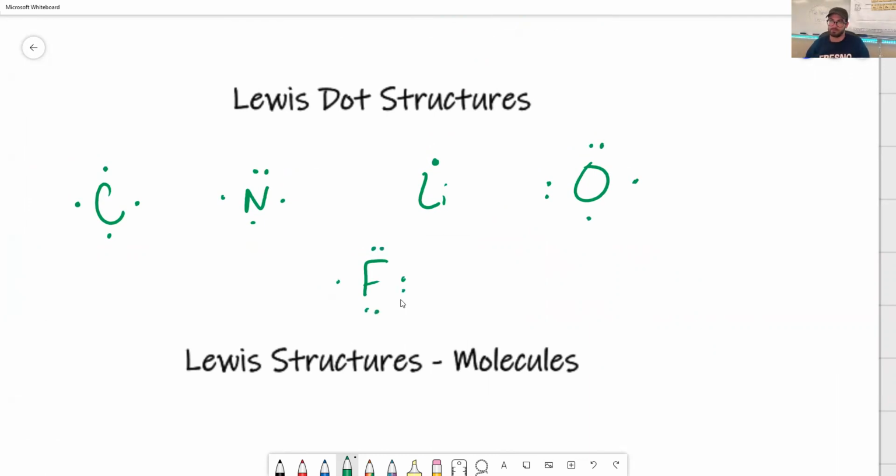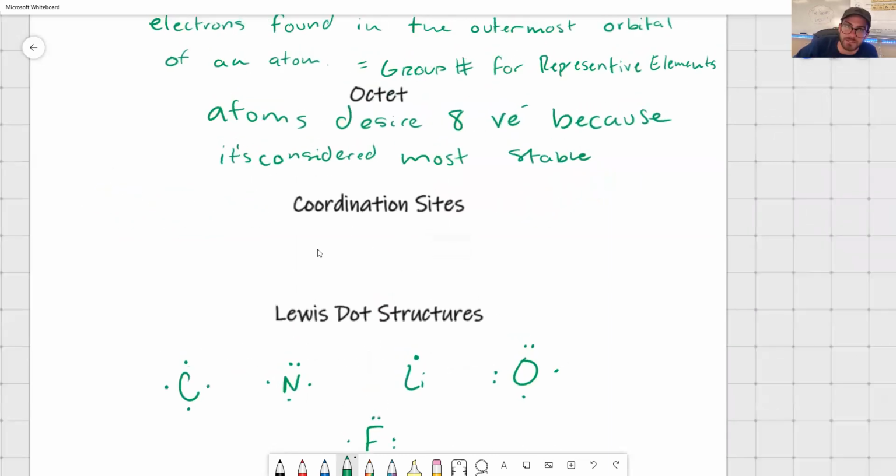Boom. That's valence electrons. That's Lewis dot structures. That's the octet rule. That's coordination sites, right? I'm going to write down here 4 for most representative elements, just so that you have a definition. You have 4 coordination sites for most representative elements.